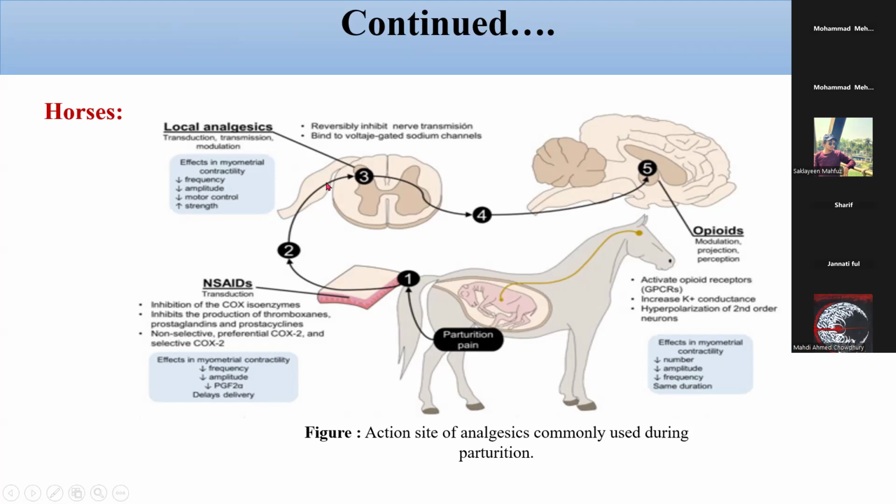Here they help by blocking nerve signals in the spinal cord by blocking sodium channels and binding to voltage-gated sodium channels. And fifth step, the pain signal reaches the brain. Now the brain feels the pain. And sixth, opioids work here, drug types activate the opioid receptor, increase potassium conductance, and cause hyperpolarization in second order neurons.